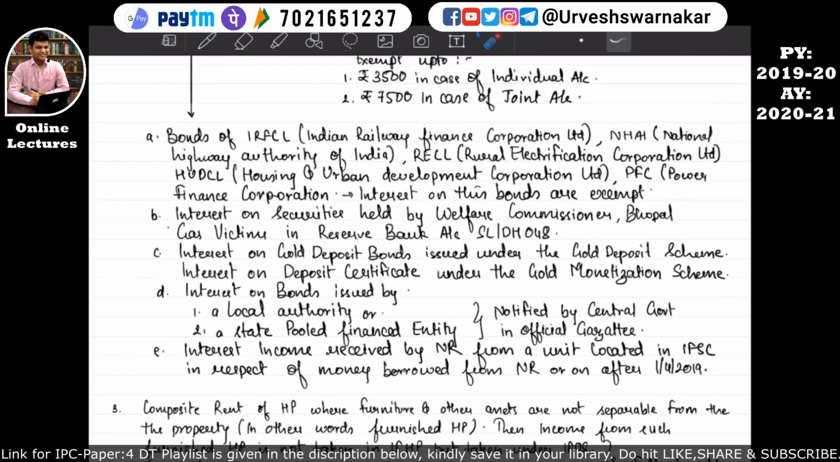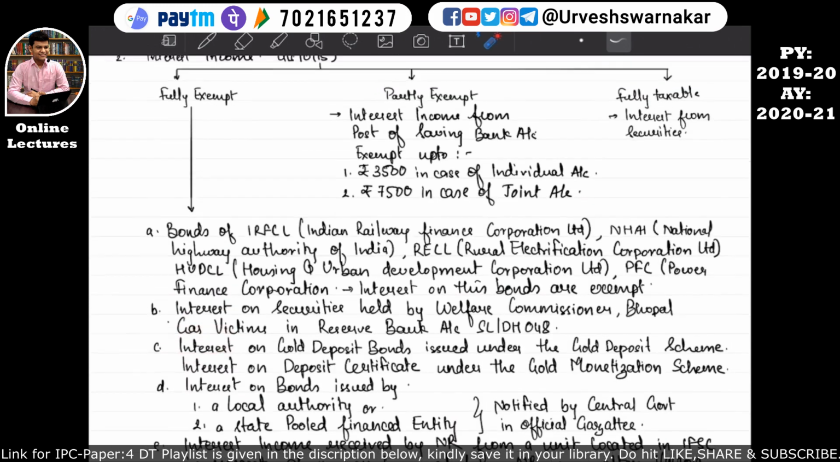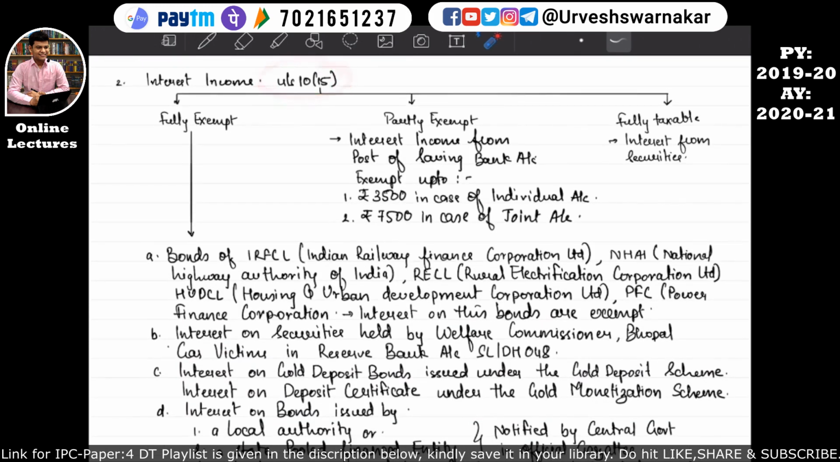The next point says that interest on gold deposit bonds issued under the gold deposit scheme. So if an assessee receives an interest on this gold deposit bond which is issued by the gold deposit scheme, then whatever interest has been received by the assessee will be fully exempt under section 10 subsection 15.